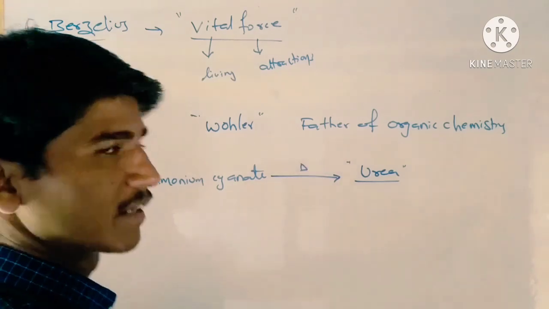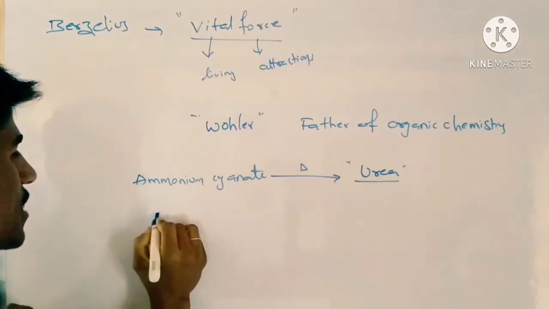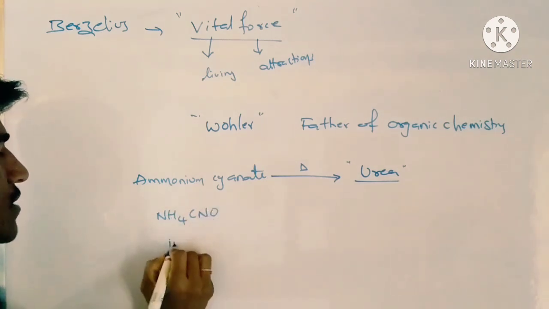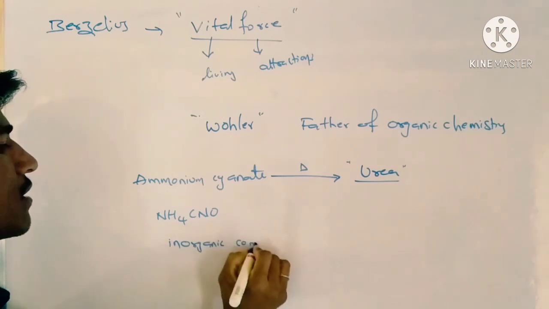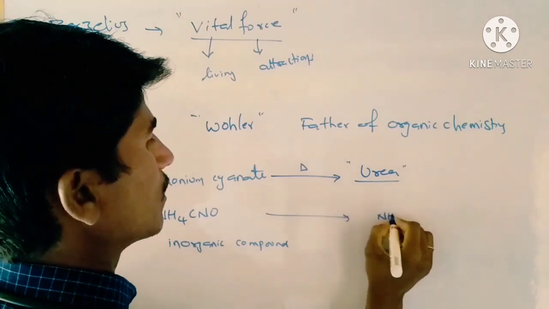On heating ammonium cyanate, NH4CNO, an inorganic compound, he got urea.